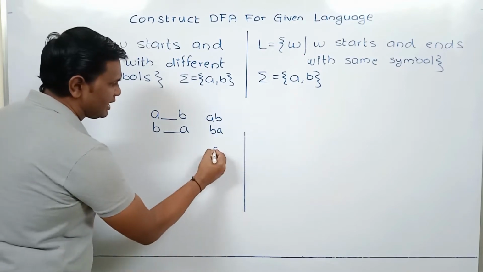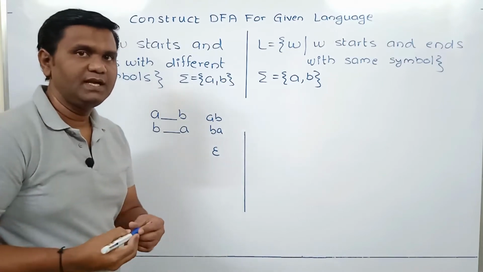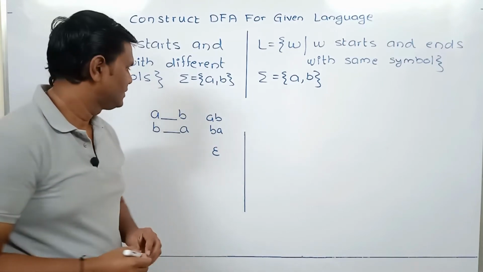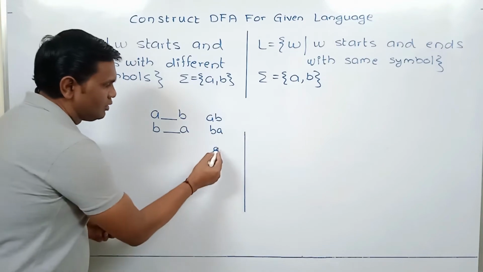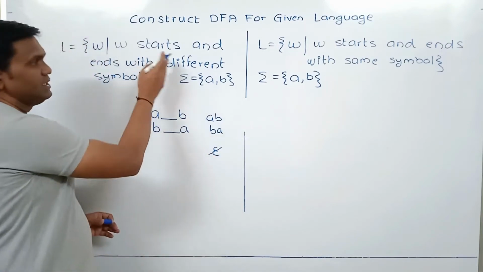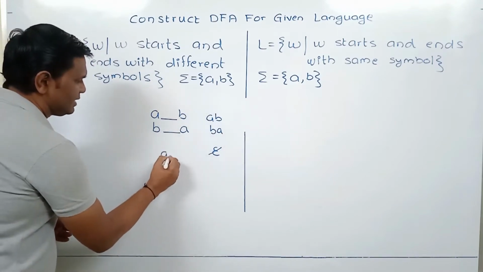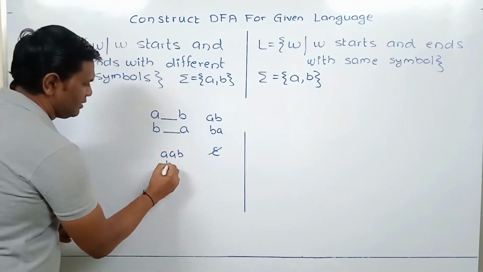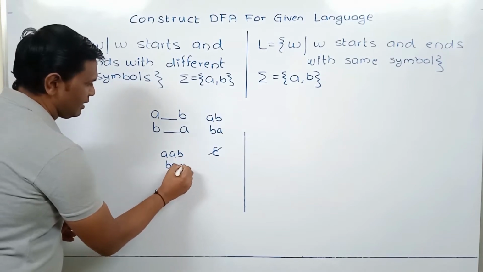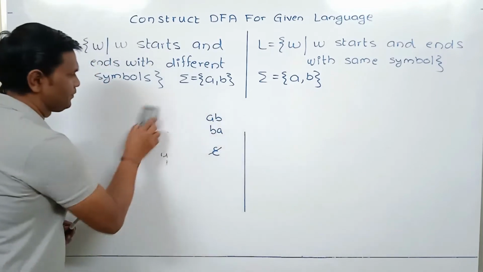If we consider string epsilon, epsilon is a null string. It does not contain any symbol. So epsilon is not part of the language, because this condition is not satisfied. Other possible strings are AAB, BAA and so on. So let's design the DFA.